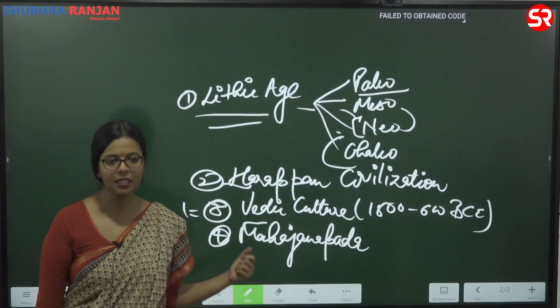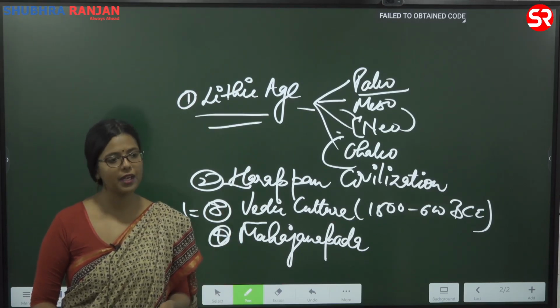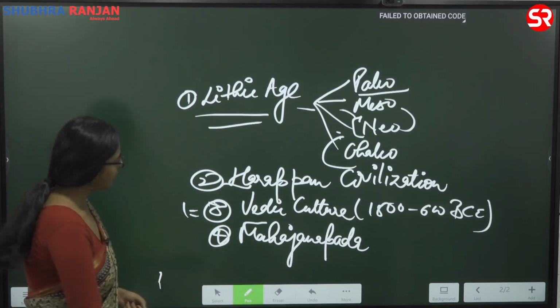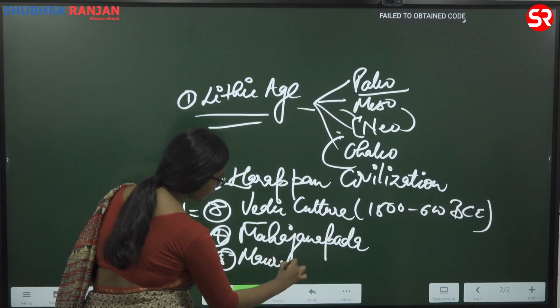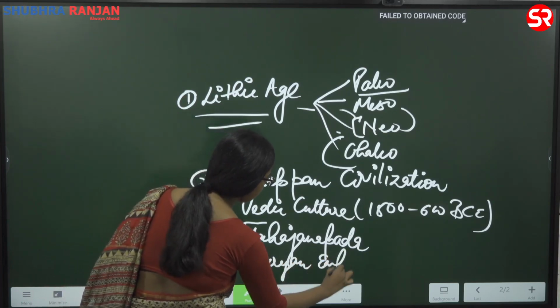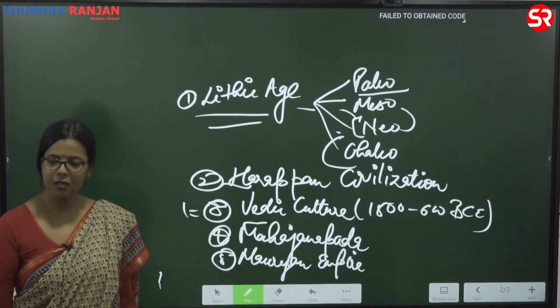Okay, now when Magadh is emerging victorious, there is the birth of the first empire of the Indian subcontinent, that is the Mauryan Empire. Mauryan Empire. Okay, so we will roughly talk about the 3rd century BC.